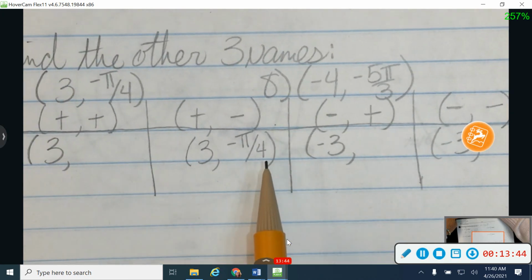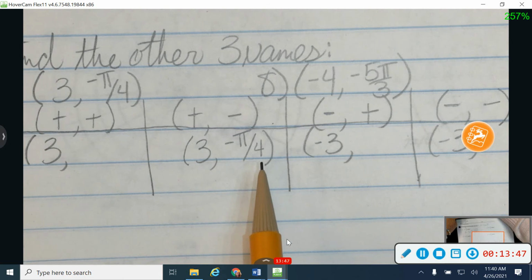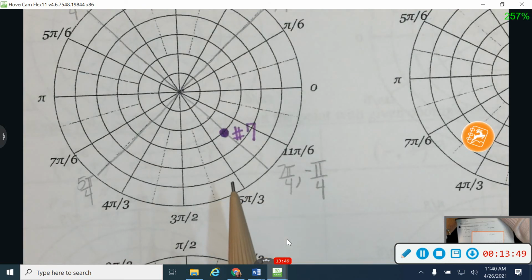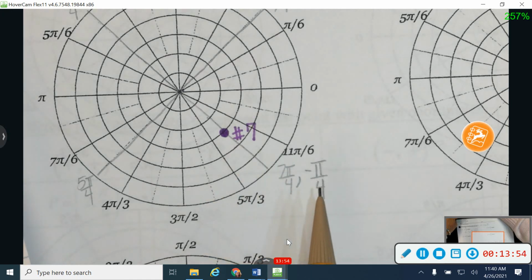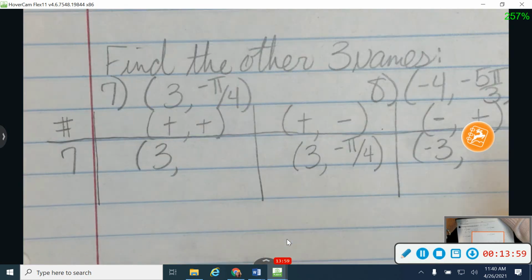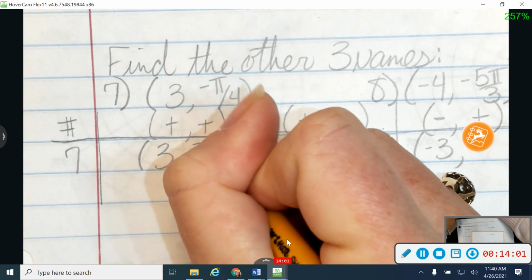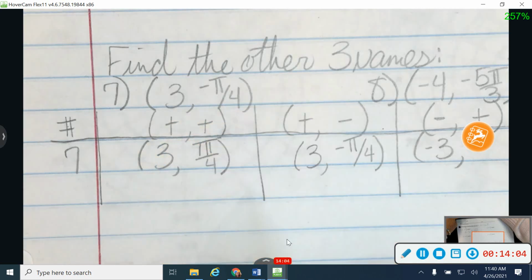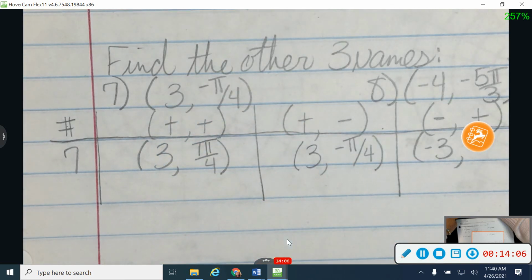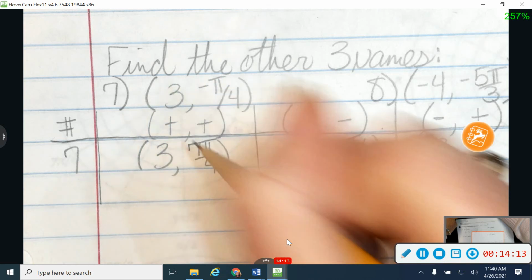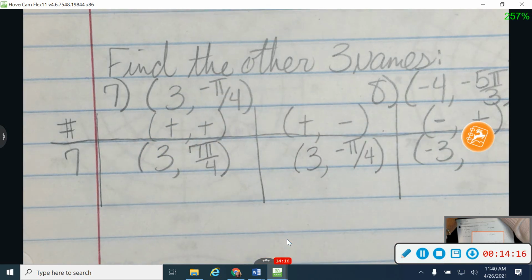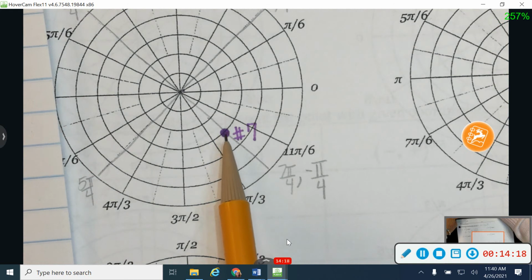I said I'm working at an angle of negative pi over 4. What's the positive version of that angle, negative pi over 4? That's right, good, 7 pi over 4. So negative pi over 4 and 7 pi over 4 are the same, so my positive angle will be 7 pi over 4. Okay, so that's another way to name that same point. If I were to go and graph 3, 7 pi over 4, I would end up right back here in this same spot.